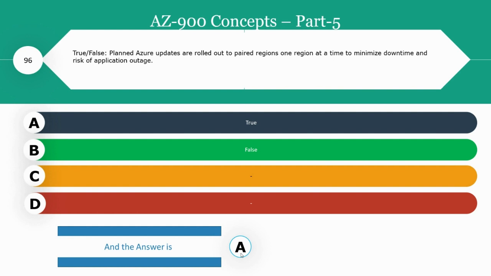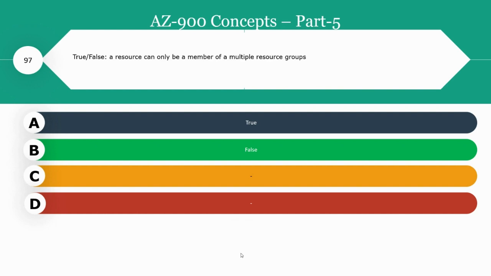In order to minimize the downtime, the updates happen one after another. If the update happened all together, in case of any issues, the end user would get into trouble. And so Azure made it in such a way that the updates happen one at a time. The right answer for this question is true, that is option A.